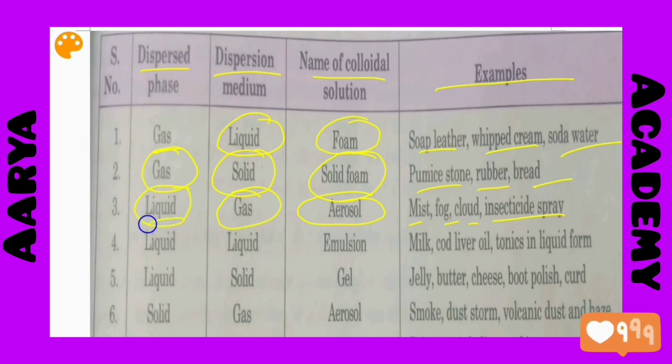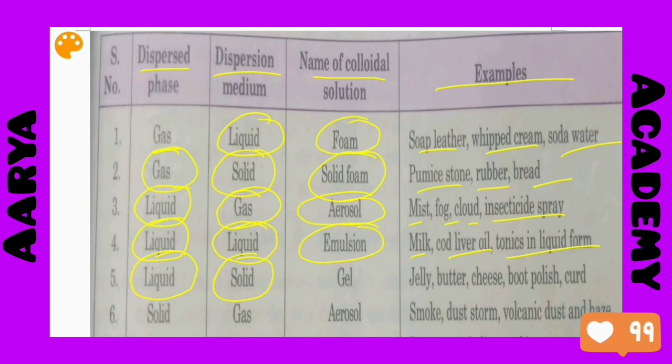Next, liquid is the dispersed phase and liquid is also the dispersion medium. So both are liquids, which is known as emulsion, and the examples are milk, cod liver oil, tonics in liquid form. Then next, liquid is the dispersed phase and solid is the dispersion medium.